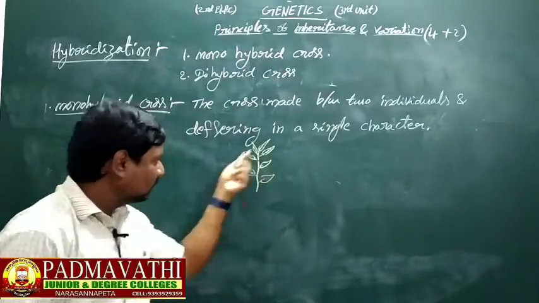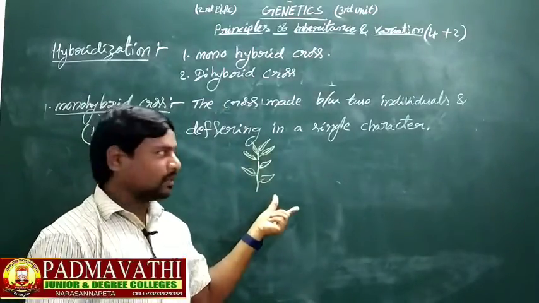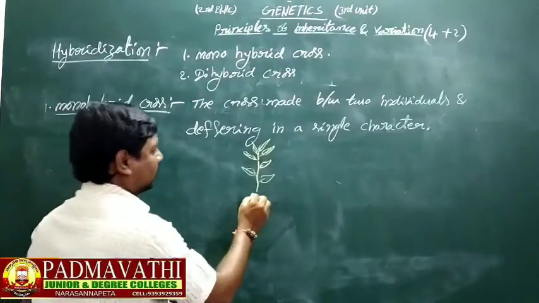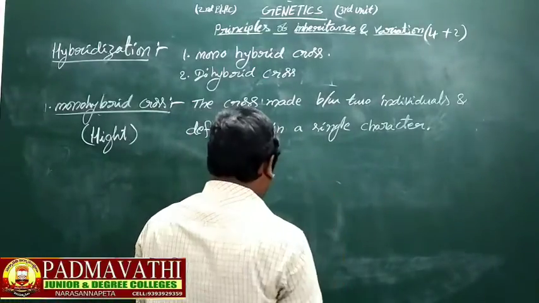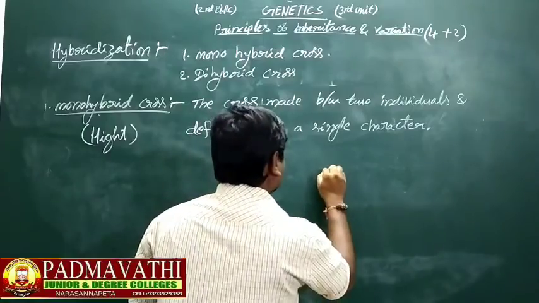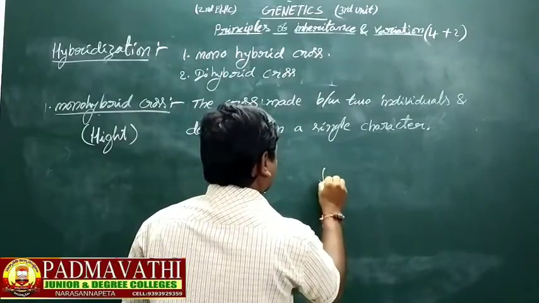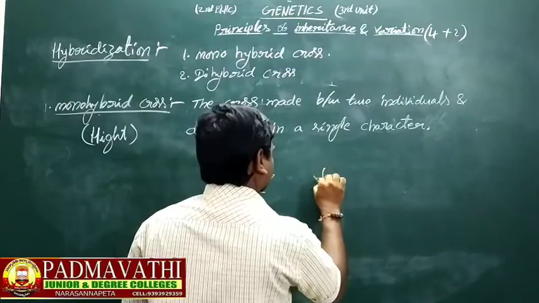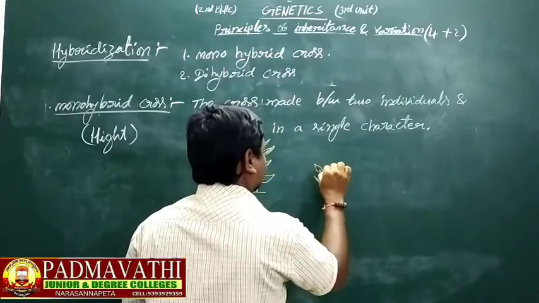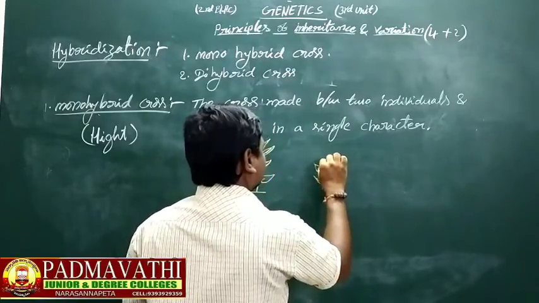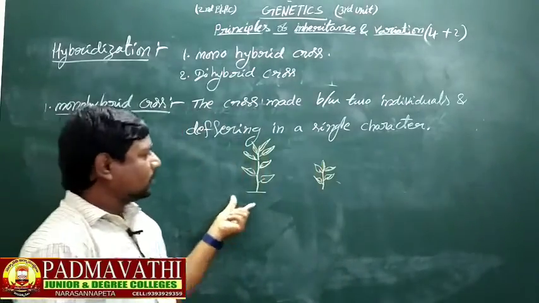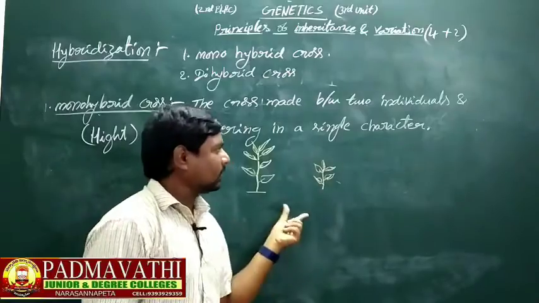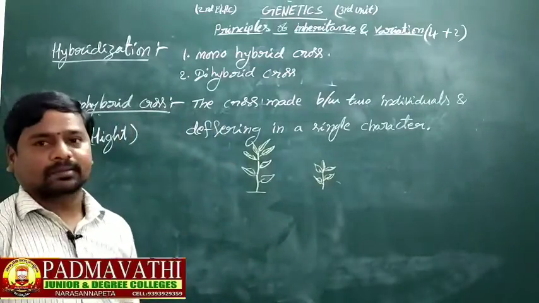Who said that? Pea plant. Tall pea plant and short plant, a dwarf plant. Mendel chose two plants in his experiment, a monohybrid cross.